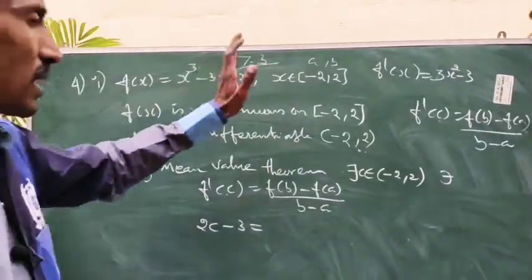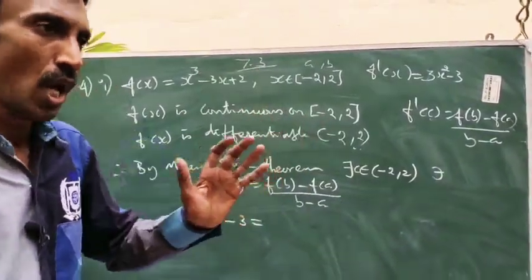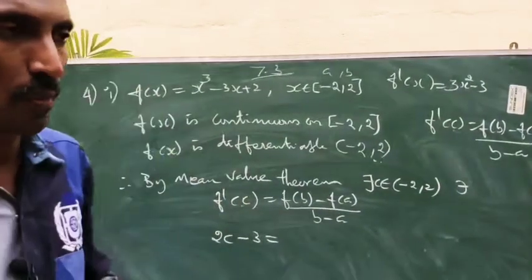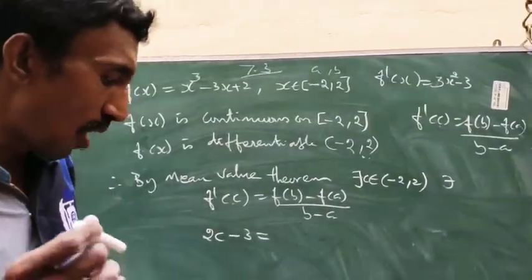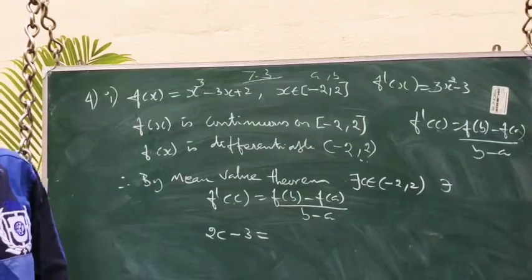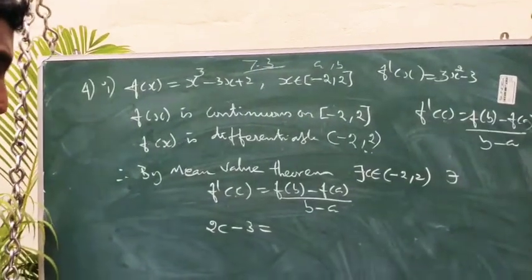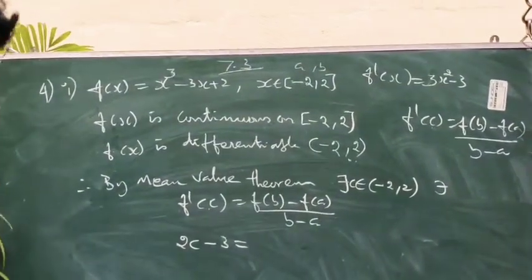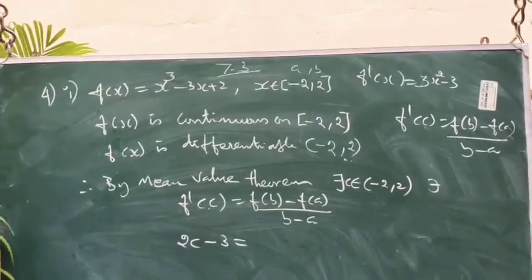Number 4 in exercise 7.3. The question is, using Lagrange's law of mean, determine the value of x at which the tangent is parallel to the secant line at the end points of the given interval.